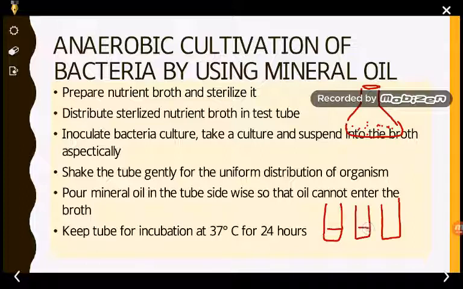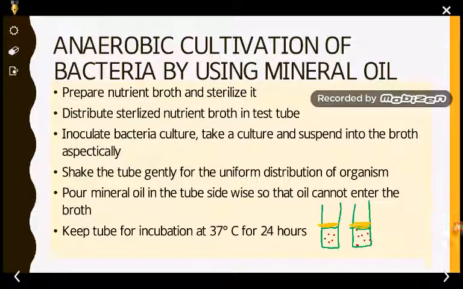We have to take 5 to 10 ml of the nutrient broth in the test tube. So we have already distributed the nutrient broth here. Till here we have added the nutrient broth in the test tube. Then we have to inoculate the bacteria culture.